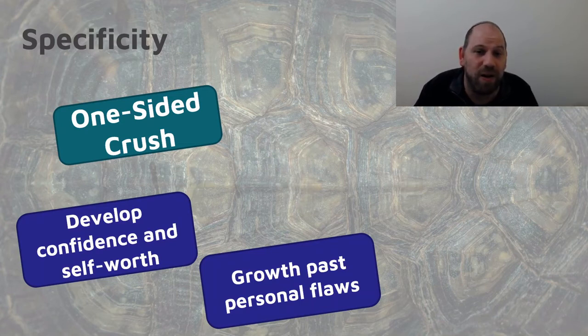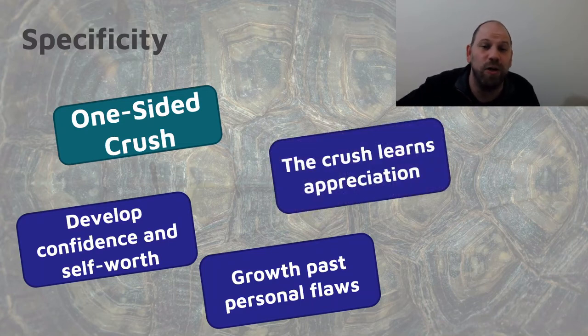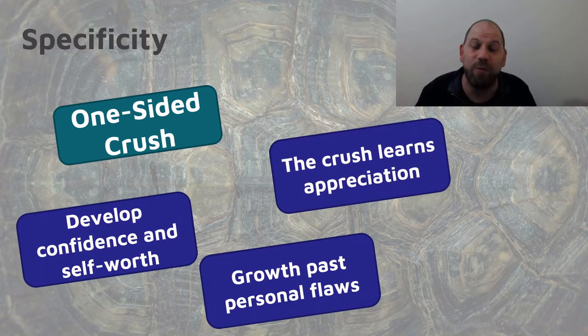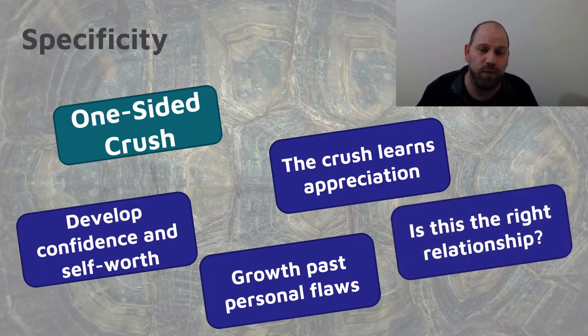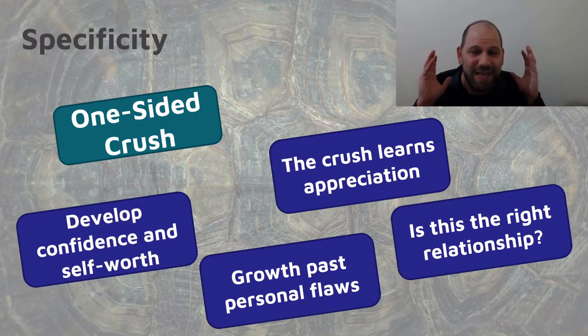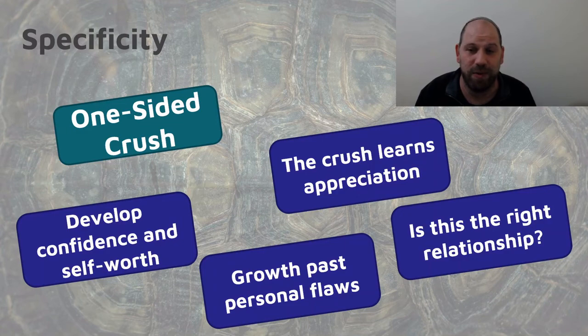Maybe the character arc is the crush's. The crush needs to learn appreciation for the protagonist, and we want to see that happening. Maybe it's a question of, is this even the right relationship for the protagonist? Each of these is a very different way for a character arc to take place. Each one of them is a very different development for the same character to go through. So MICE is pointing us to be specific about what it is that the reader is supposed to care about.